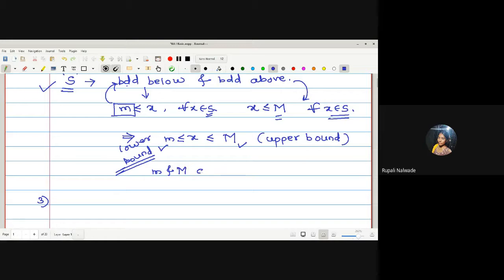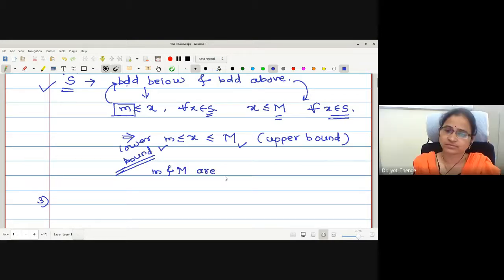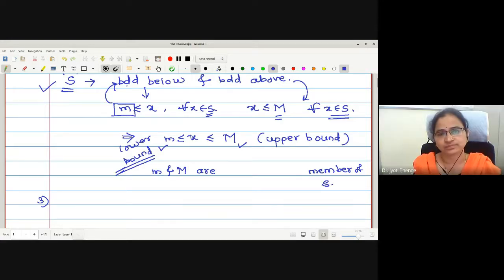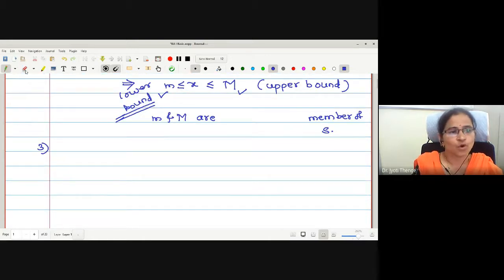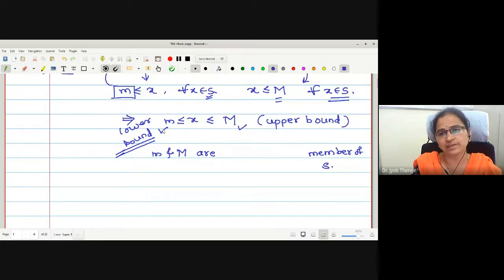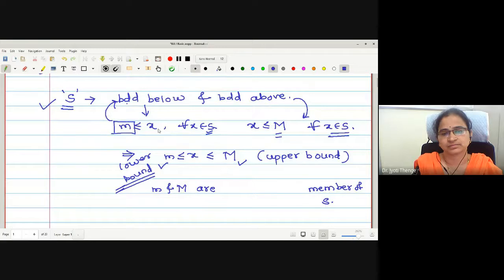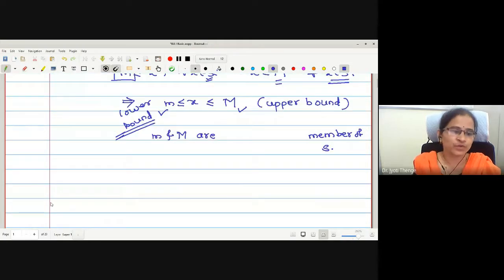Does everyone agree with this? All the students in the class agree that the bounds must be elements of the set S. Okay, let me give you one example.